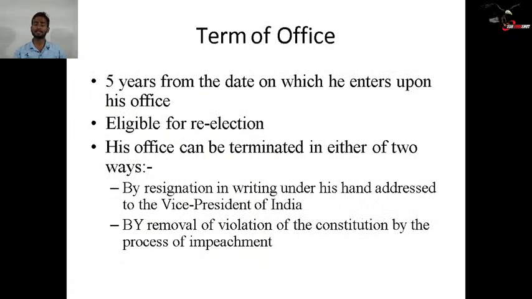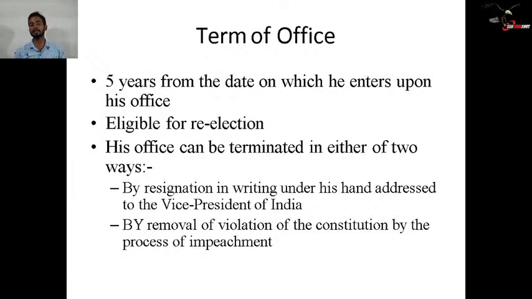Then comes the term of office. It is known to all of you that it is 5 years from the date on which he enters upon his office. He is eligible for re-election. So the Indian President is eligible for re-election as many times as possible, and his office can be terminated in either of two ways. How can the office of the President be terminated? First, by resignation in writing under his hand, addressed to the Vice President of India.